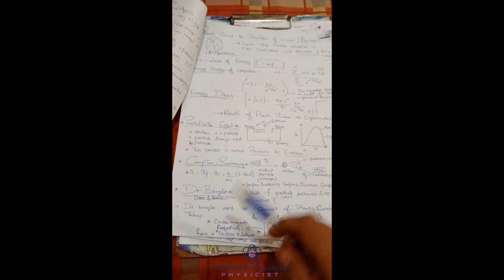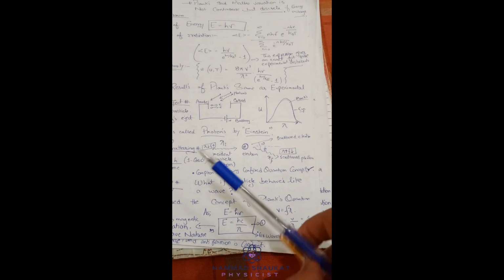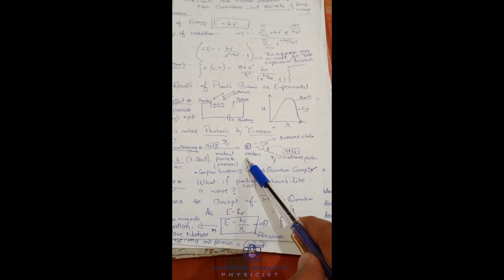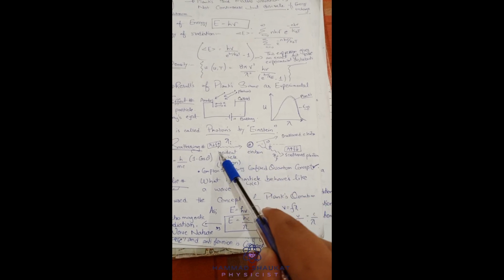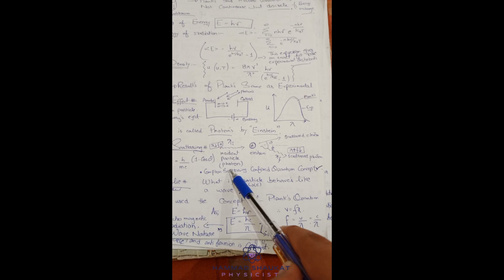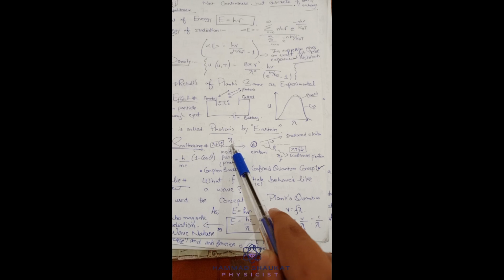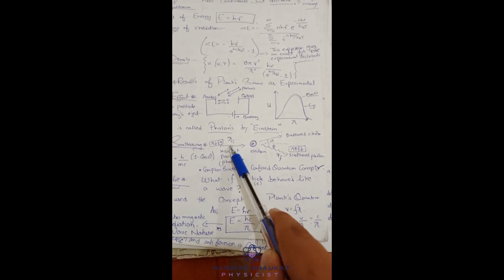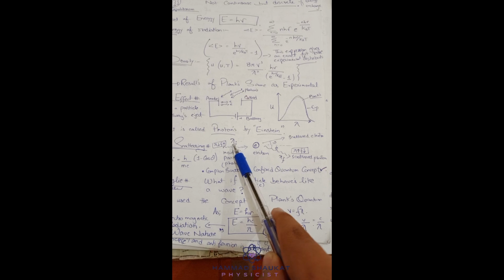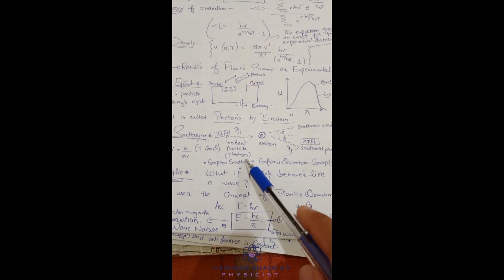So what is Compton scattering? Compton scattering is an experiment in which you take an electron at rest and fall an incident photon with a wavelength of lambda I on it.